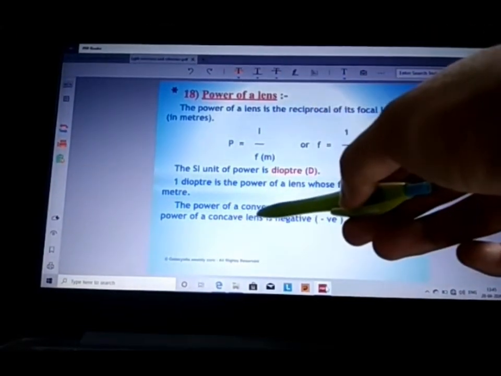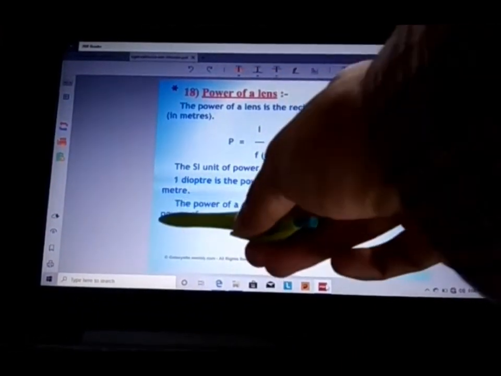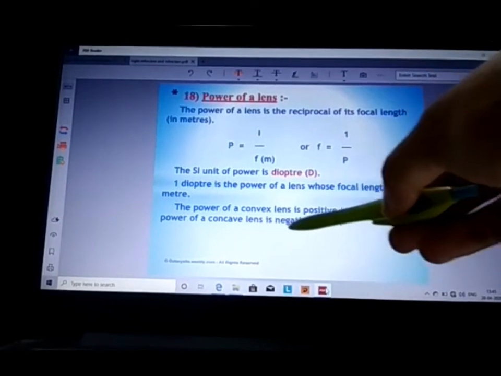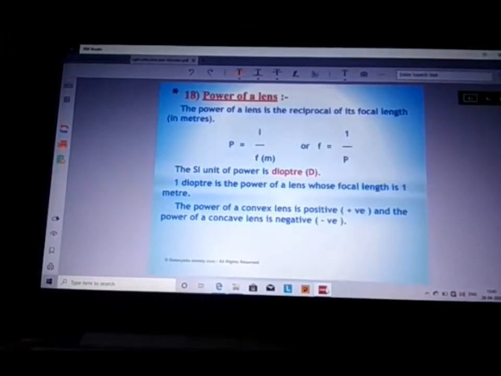The power of convex lens is positive, and the power of concave lens is negative. That's all. The chapter is over.